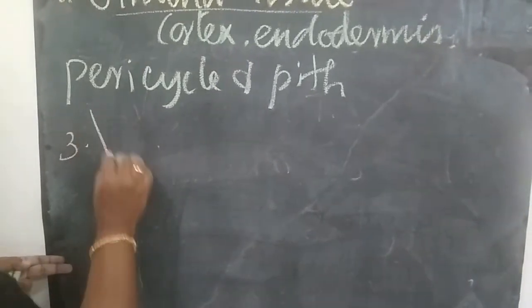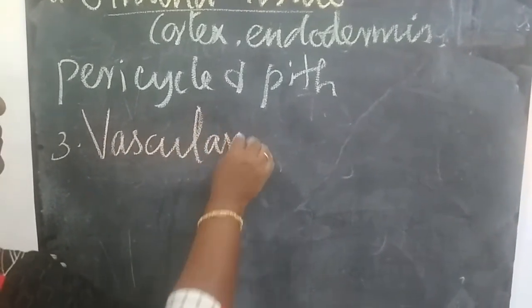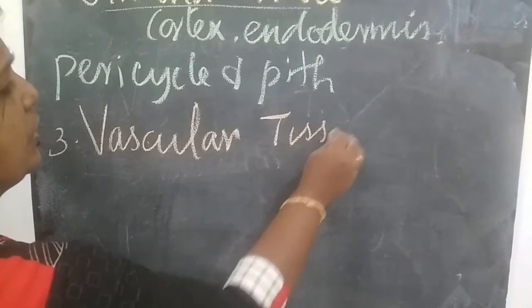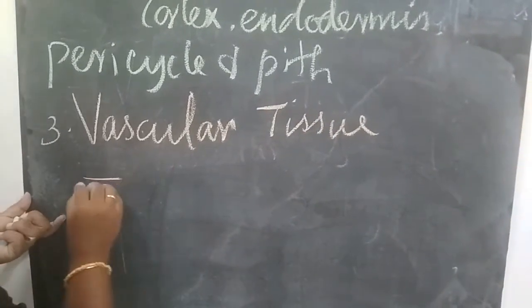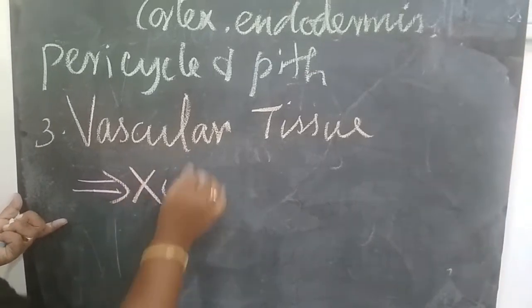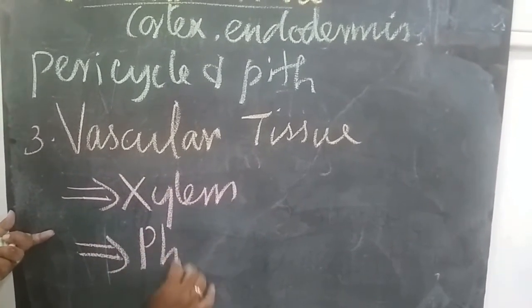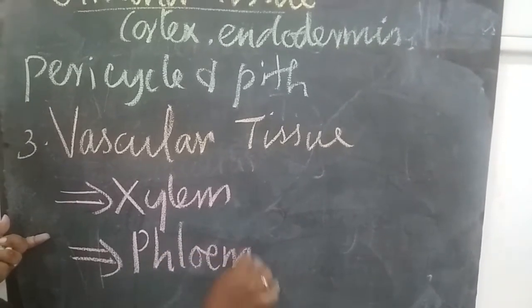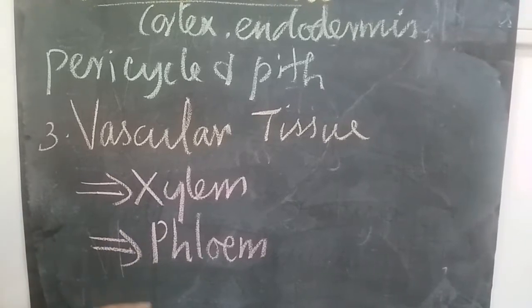The last one, vascular tissue. So vascular tissue, it consists of xylem and phloem. They are seen in bundles, so they are said to be vascular bundles.